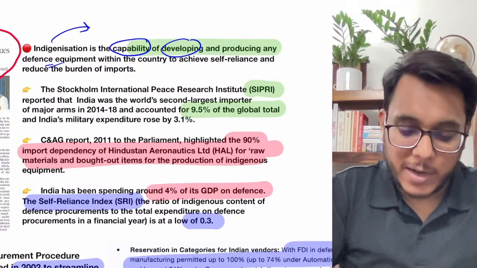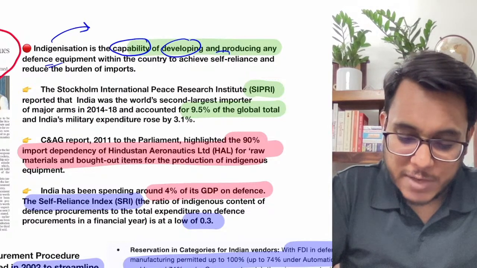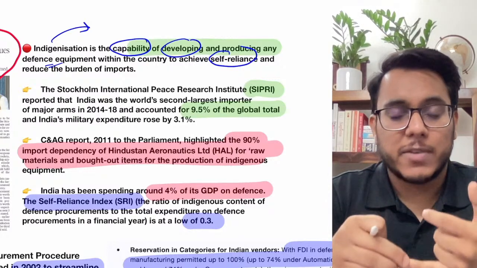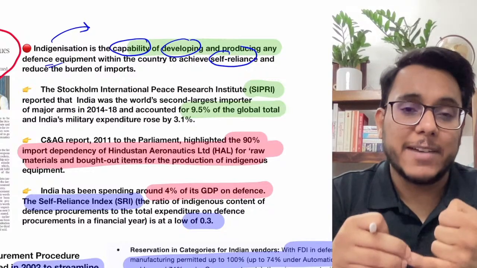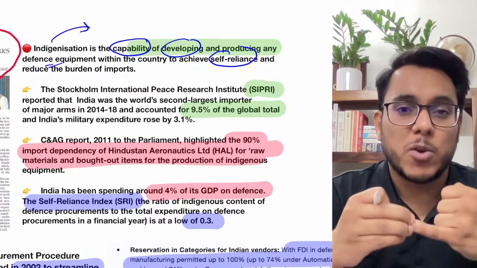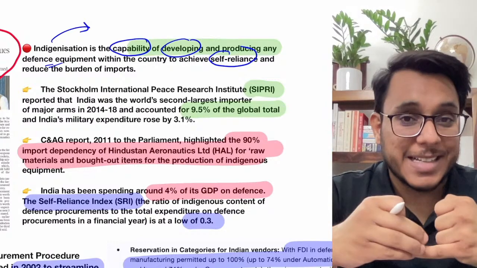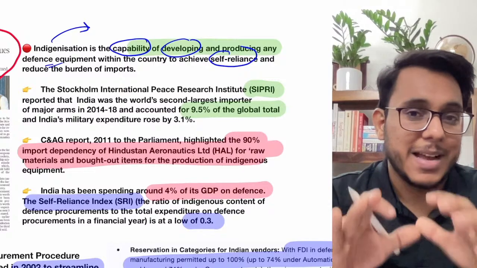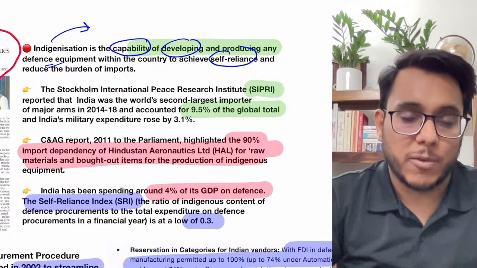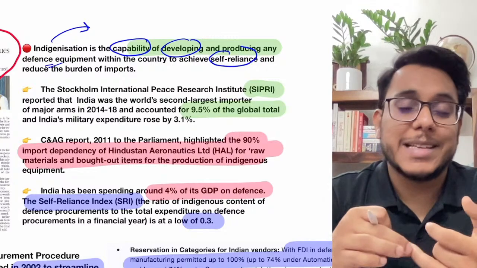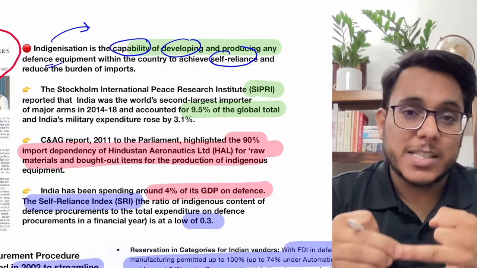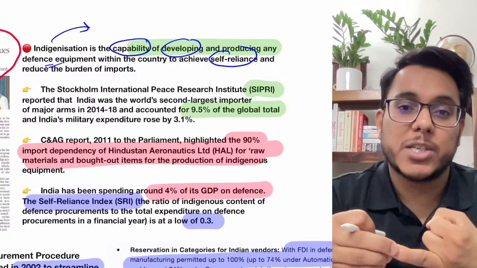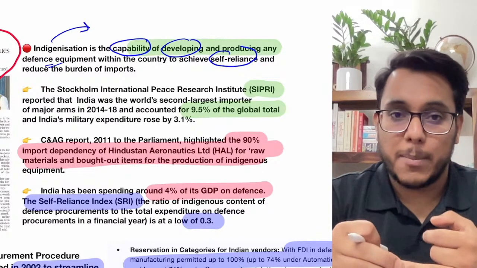Now the indigenization of defense is the surest way of achieving self-reliance or atmanirbharta. Fine, defense indigenization will help in a lot of ways. Number one, it will be a strategic move. If you are dependent on some other country, and let's say with that country only you have a war, then that country will halt the war supplies, and there will be a strategic defeat of a nation. So it is a strategic requisite, and it is an economic requisite also. Today, guys, we are importing a lot of weaponry, and when we are importing it, obviously a lot of foreign exchange payment is being made, so it is also an economic imperative.